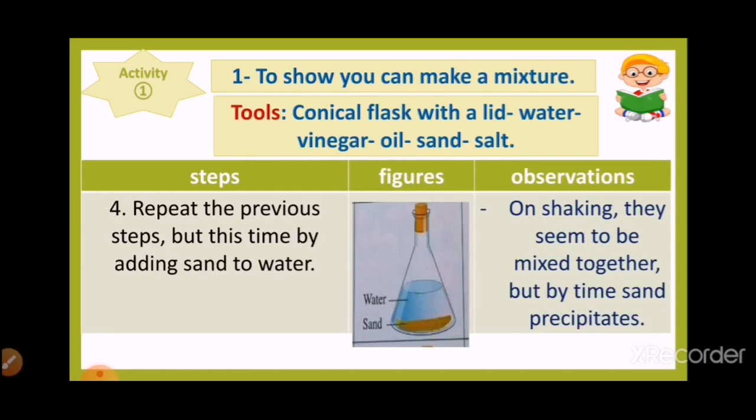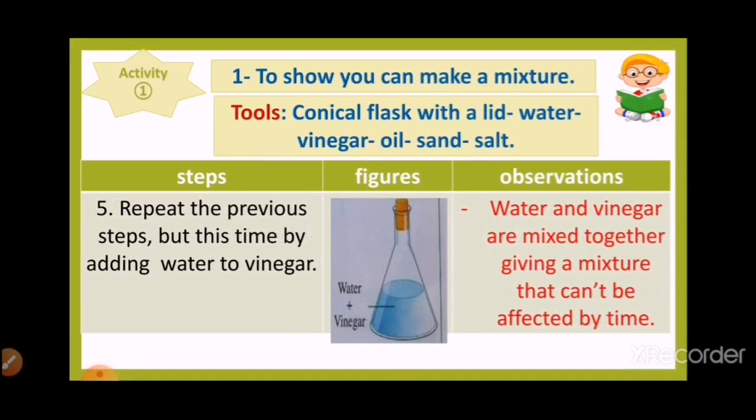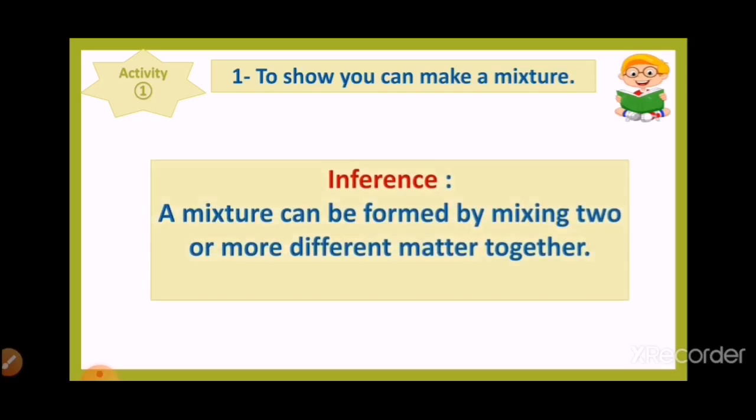Now we will repeat the previous steps, but this time by adding sand to water. We observe that on shaking they seem to be mixed together, but by time sand precipitates. Now we repeat the previous steps, but this time by adding water to vinegar. We observe that water and vinegar are mixed together, giving a mixture that can't be affected by time. So we conclude that a mixture can be formed by mixing two or more different matter together.